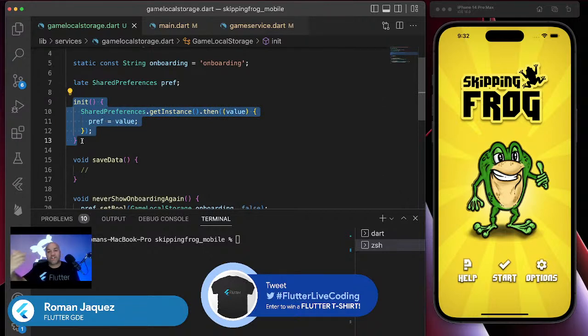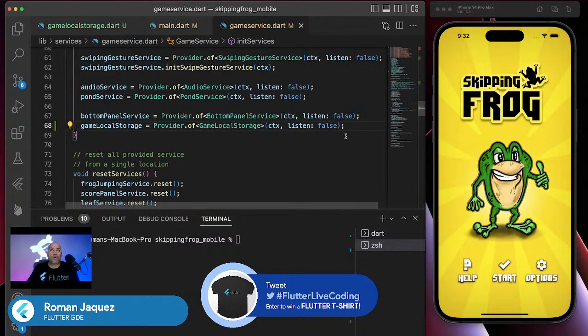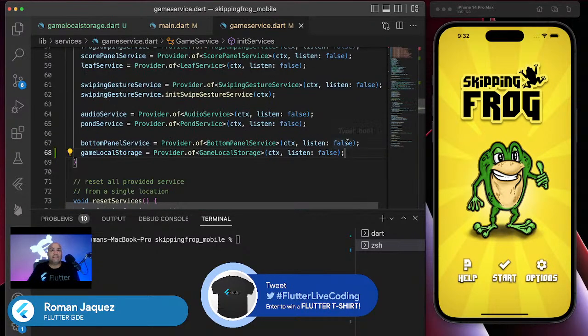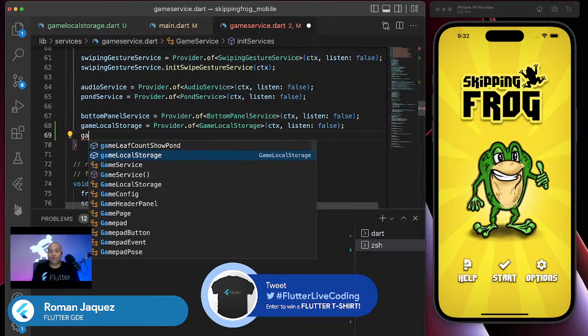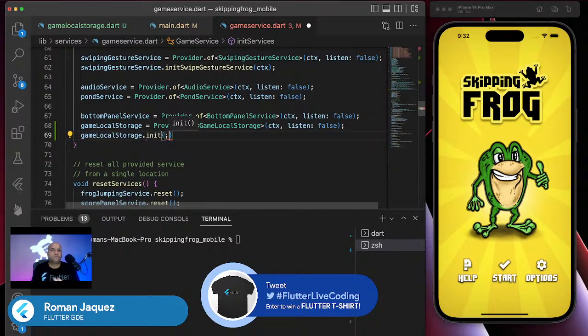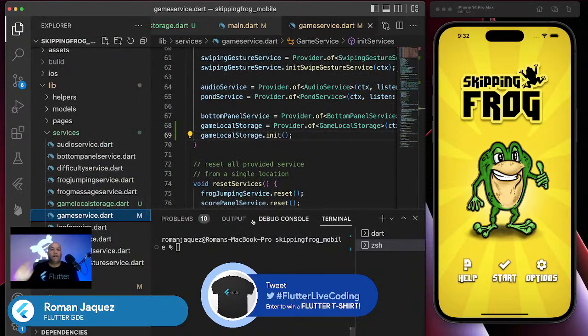The init is the one that initializes the shared preferences and pulls them out, and then has an in-memory reference of it, and then you can start doing stuff on it. So I'm going to call it right away when I initialize the services: gameLocalStorage.init. Now that I've initialized the services, I'm ready to use it. So as soon as the game starts, I initialize the game local storage, I retrieve the shared preferences, and I should be able to start interacting with the preferences right away.